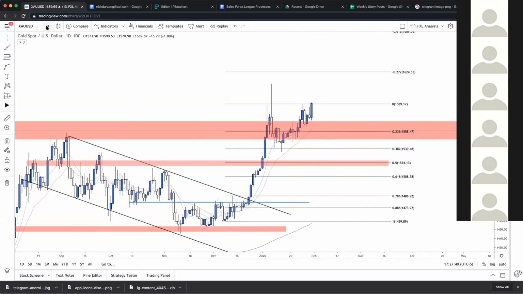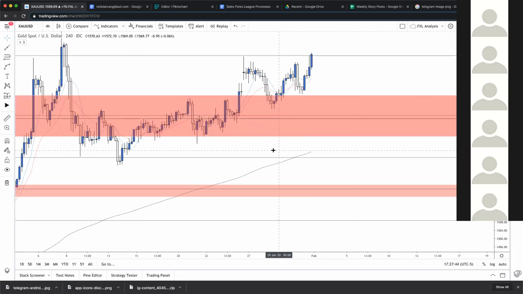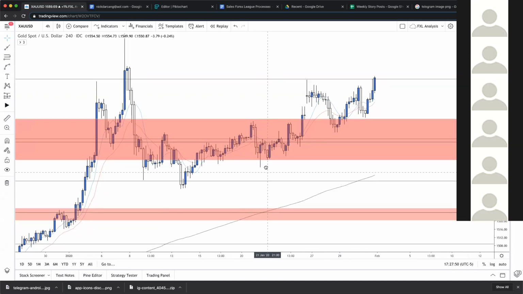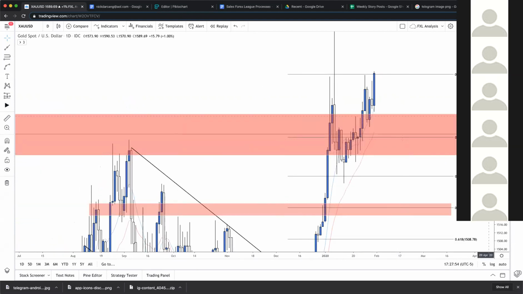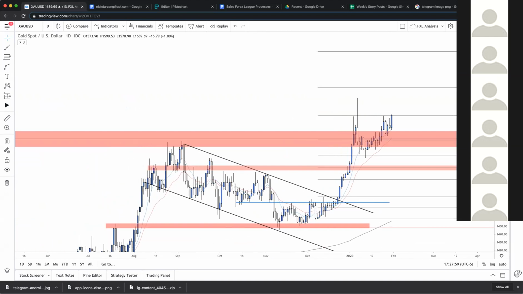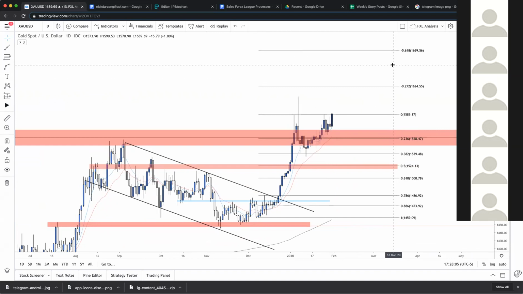You could drop down to some of these lower time frames, maybe try and capitalize on some sort of lower time frame retracement, something like that. But as far as the overall move goes, all of these entries would have been aggressive in my opinion. But right now, it doesn't look like gold is just going to continue higher. I mean, I've said this before. It's so likely that 1650 could be hit. We could see this in the next few months for sure.